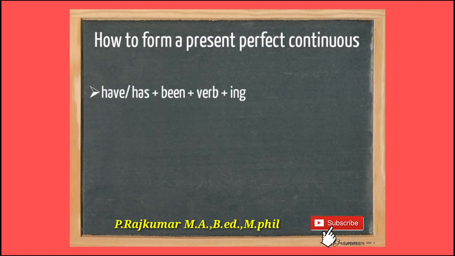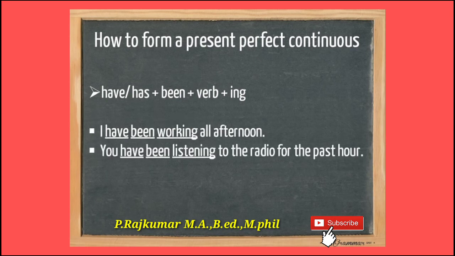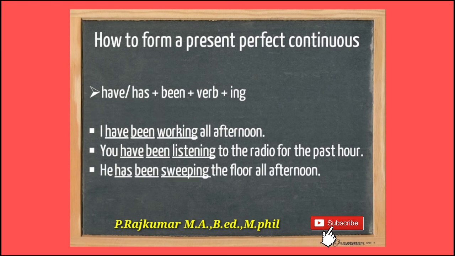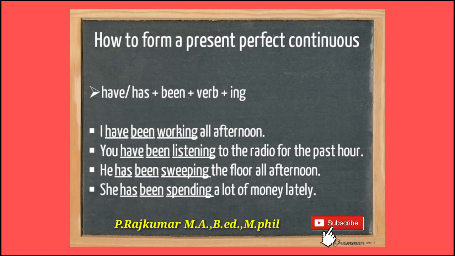I have been working a lot lately. Okay, have been working. It has been snowing since Friday. Has been snowing. Okay, has snowed changed as has been snowing. So the verbs are changed. Have or has plus been plus verb plus ing. This is the rule for present perfect continuous.